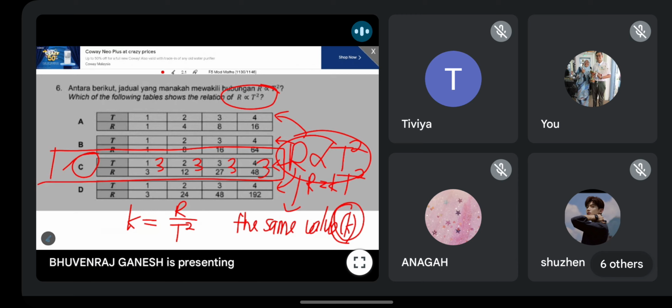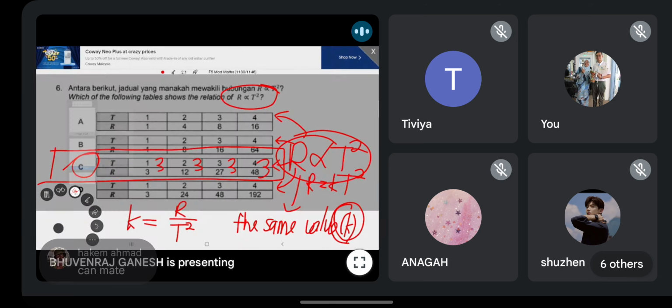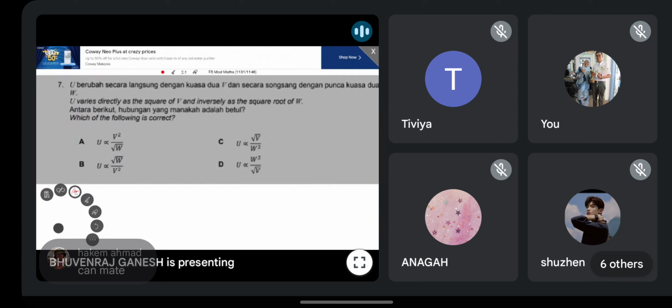Okay guys, understand? So this is for number 6. You can see that the question changed a bit, but the concept is still the same. Okay, so this one I think should be no problem. Answer please. I think you can get it quite fast. This one direct read the statement and convert.